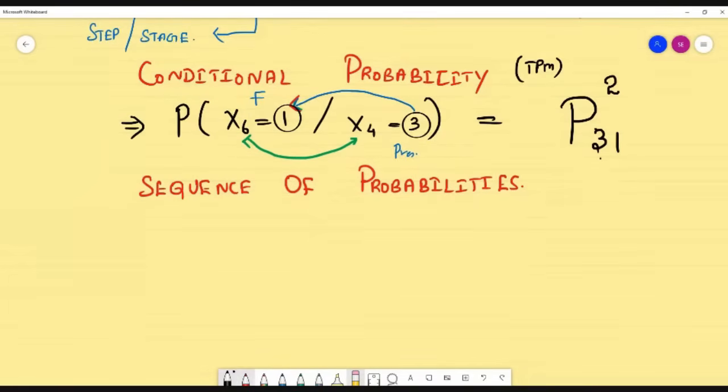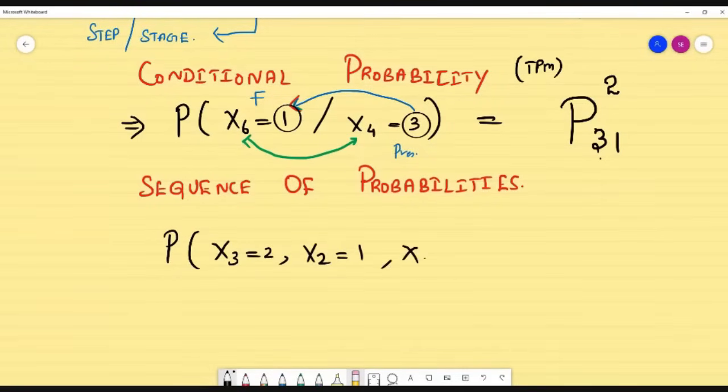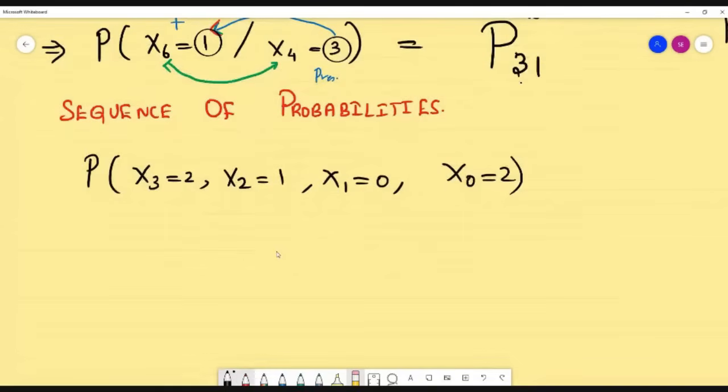And the third notation, sequential notation, is very easy. Suppose probability of x3 equal to 2, x2 equal to 1, x1 equal to 0, x0 equal to 2. Suppose I'm keeping like this. Now students, tell me, just now I said, if this is a future value, it depends only on what?